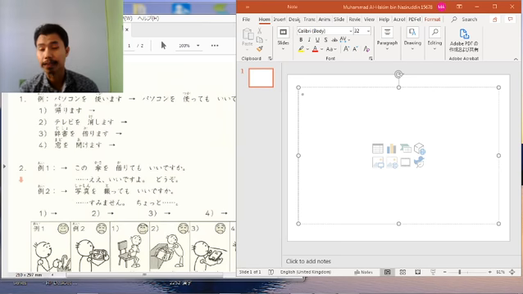The topic is mainly about the te form verb. You are going to use the te form verb in order to ask permission, together with mo ii desu ka, and the second thing is using the te form verb and imasu, but slightly different to what you learn in chapter 14.